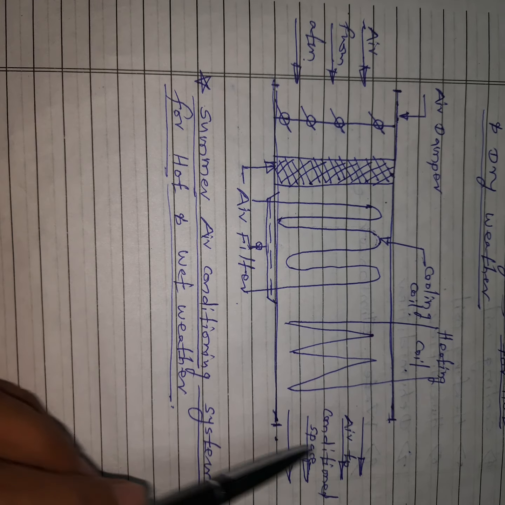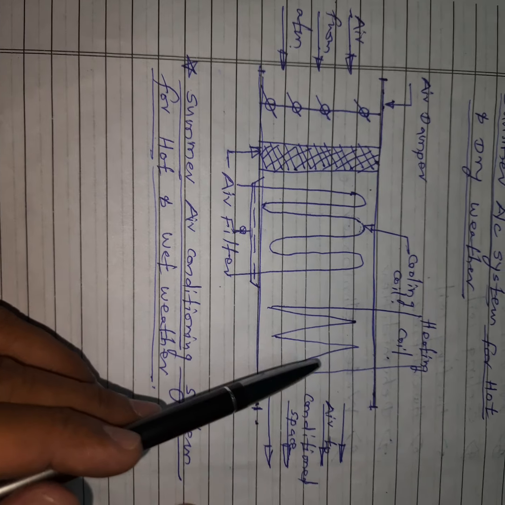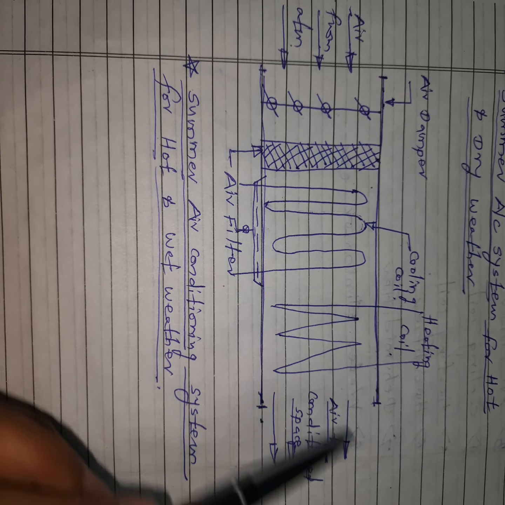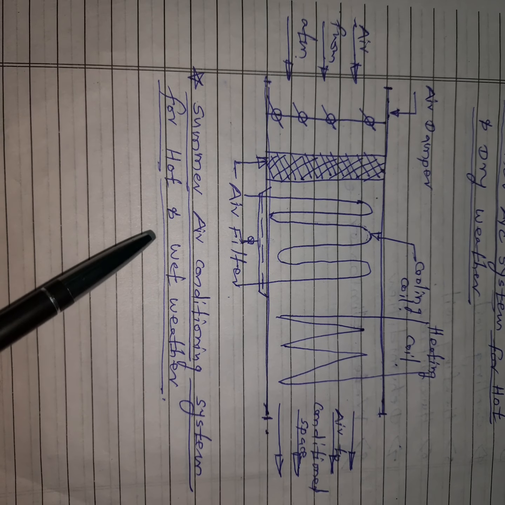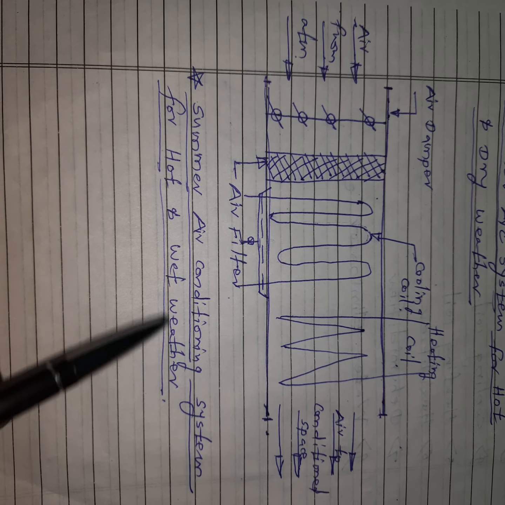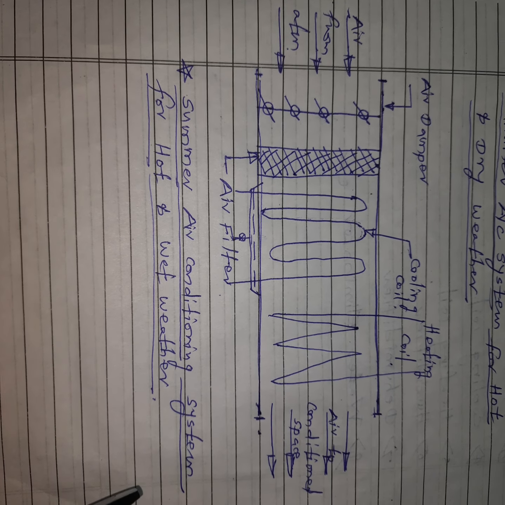Here there is no need for a water eliminator. A water eliminator is used when we are doing humidification. At that time only we use a water eliminator. In this hot and wet weather summer air conditioning system, there is no need for a water eliminator. So this is about the summer air conditioning system for hot and wet weather.